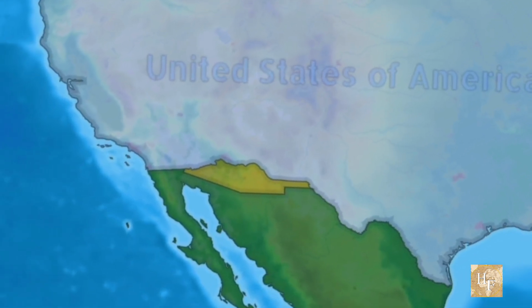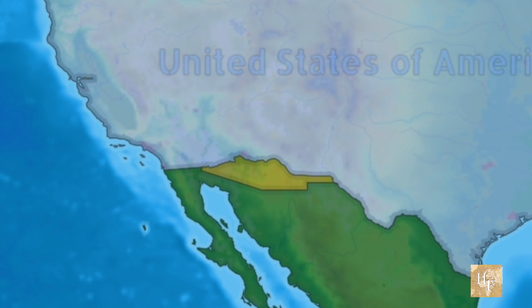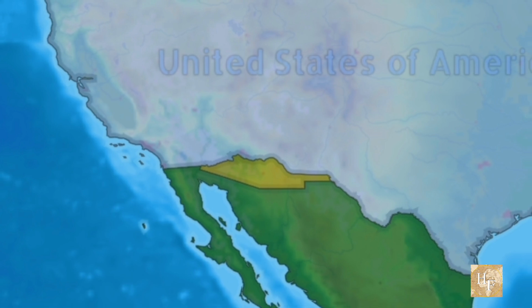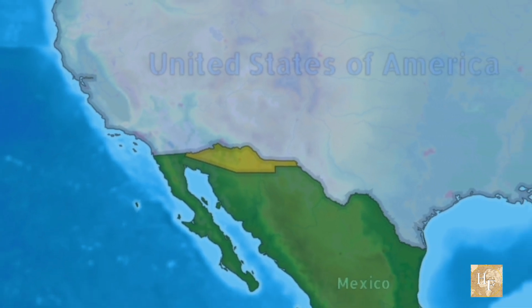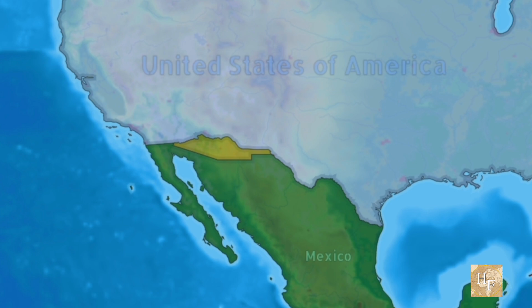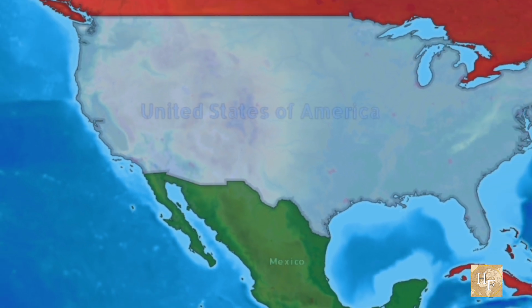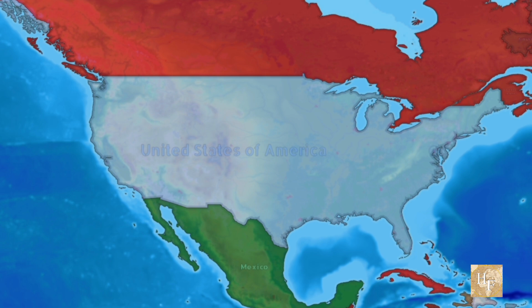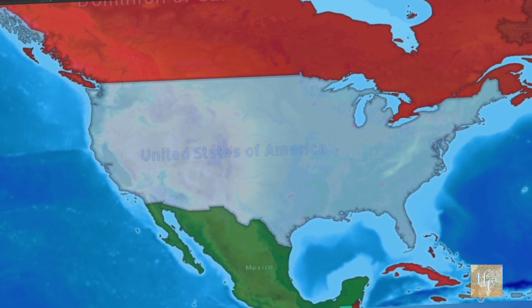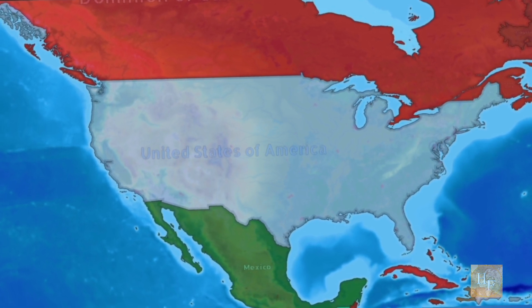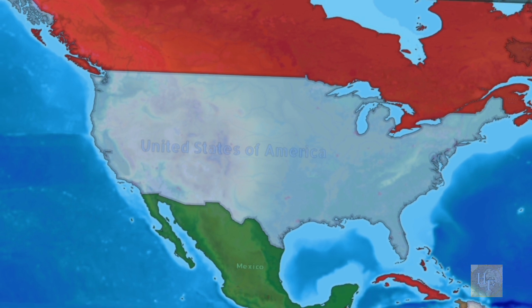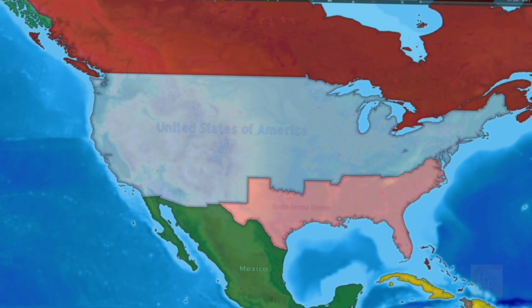And a few years later, in 1854, Mexico sold a small chunk of land of present-day southern Arizona and southwestern New Mexico to the US in the Gadsden Purchase. This war shaped the modern US-Mexico border, but it also deepened tensions. Mexico saw it as a humiliating loss, while for the US, the new land reignited debates over slavery, pushing the nation closer to civil war.